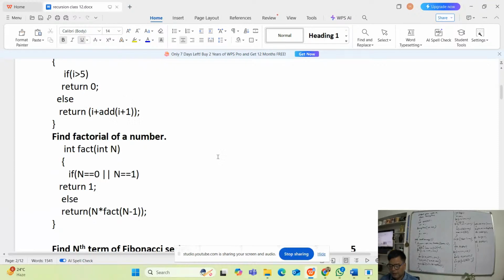For example, I have to find the factorial of a number. The function is there to find the factorial of a number. It has a return type, so the return type is int. Int fact, int n. Now if n equals 0 or n equals 1, then it will return how much? 1. Factorial of 0 is 1, factorial of 1 is 1. Else return n into fact of n minus 1.